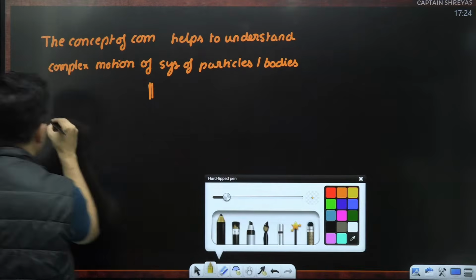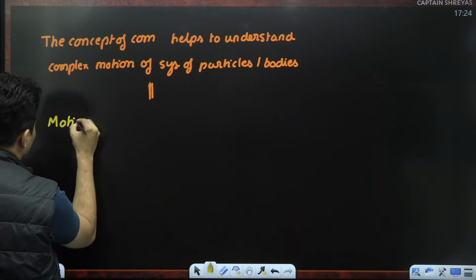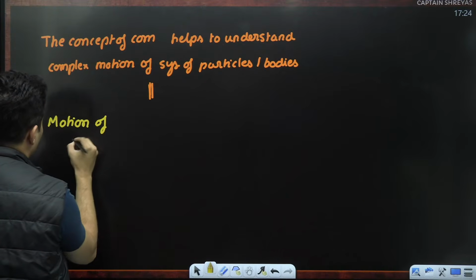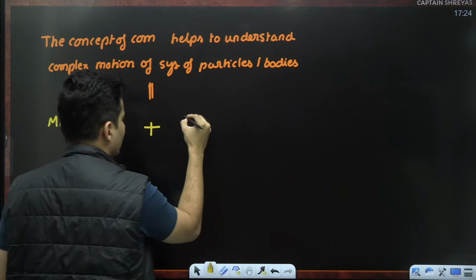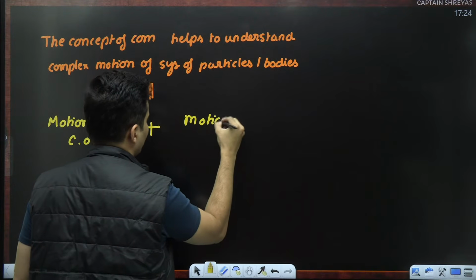One is the motion of the center of mass, and next thing is the motion with respect to the center of mass.